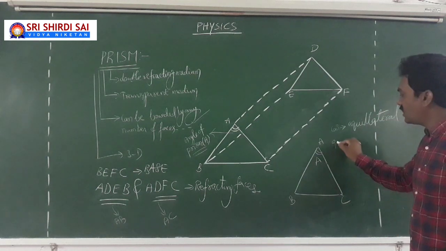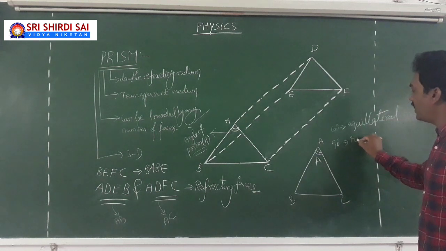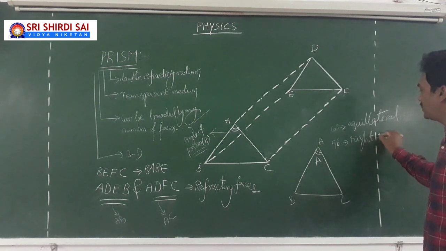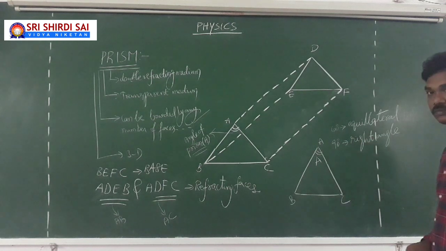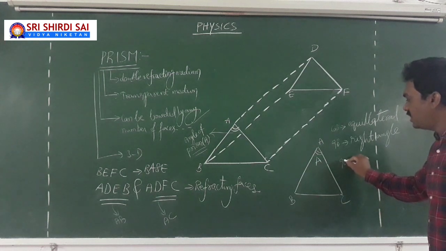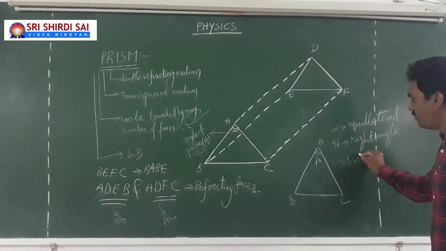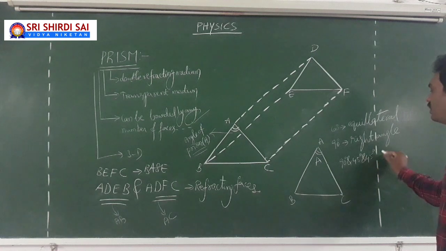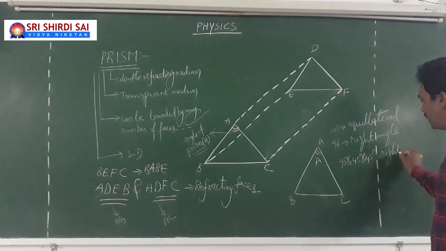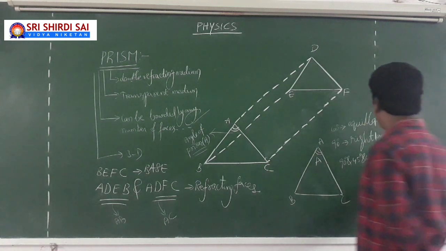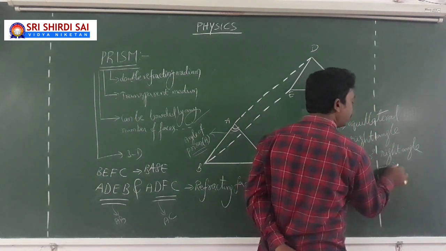If one of the angles is 90 degrees, then we call it a right angle prism. If one angle is 90 degrees and the others are 45 and 45, then we call it a right angle isosceles prism.